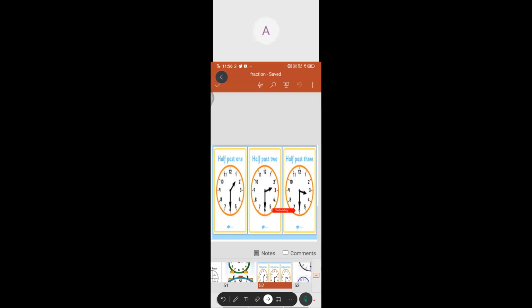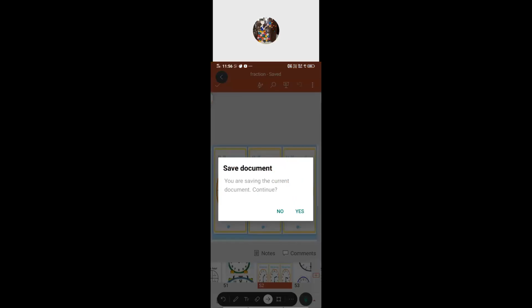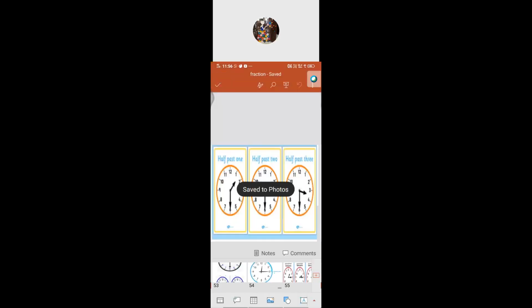See that. Where does the minute hand point? To the 6. Half past. Half of the circle has been moved. 3:30 and half past. I am asking only in fraction. Only in fraction. Okay? Half past 3. Got it? The next one?